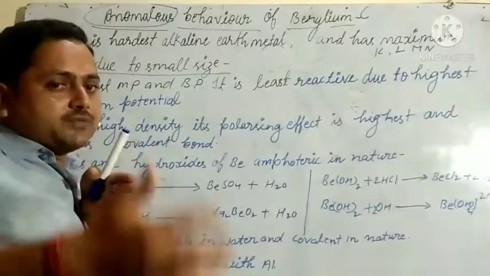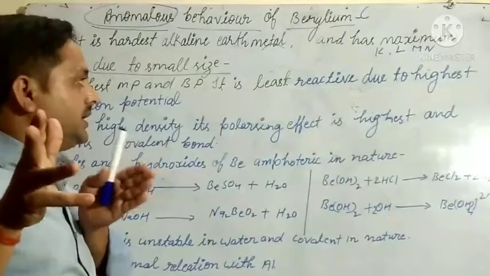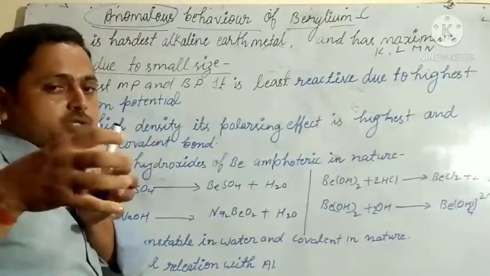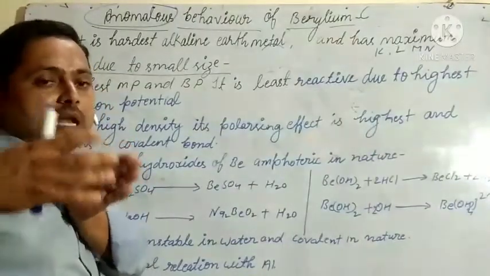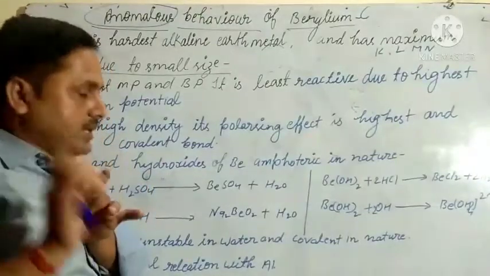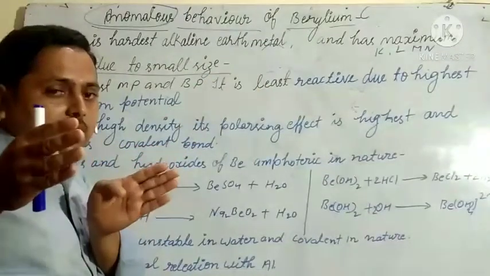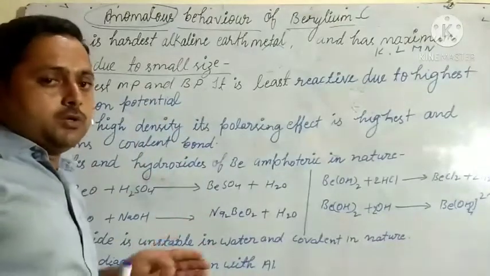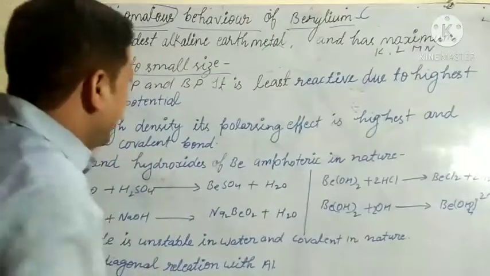As the number of shells increases, the attraction between the nucleus and outermost shell decreases. The closer the shell is, the stronger the bonding between the nucleus and outermost electron. So in beryllium, the outermost electron is closer in comparison to other elements of this group, so the bonding is stronger.